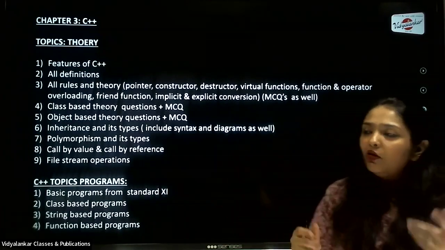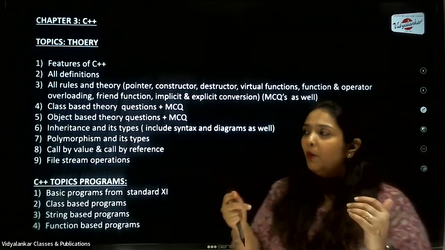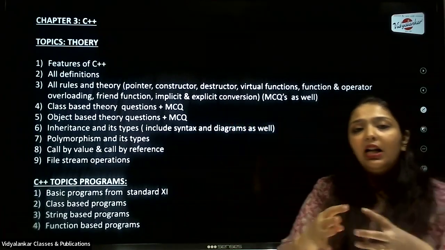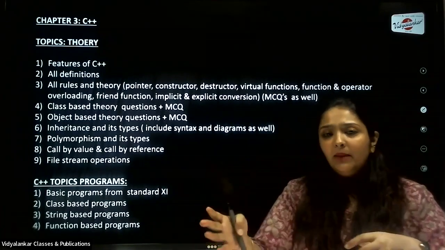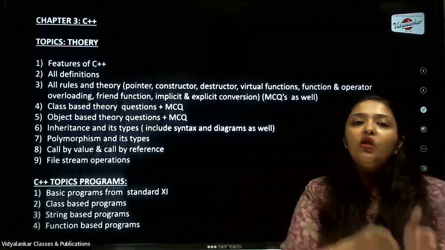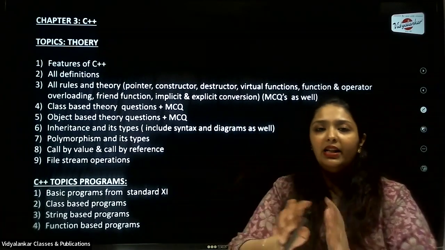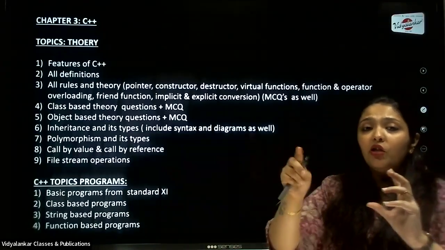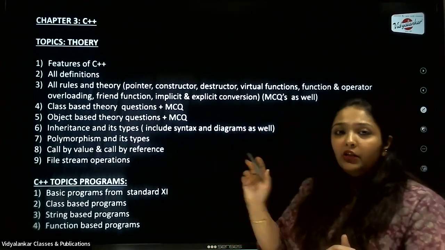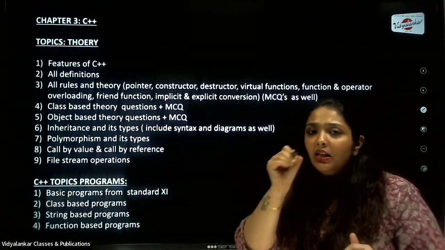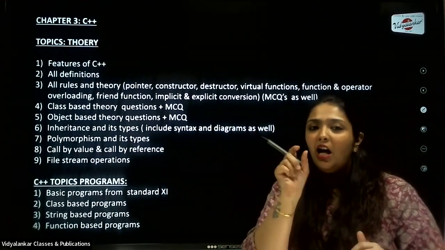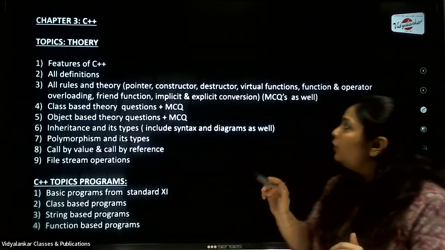Yes, of course, if you want marks, you'll have to give that much input into the paper. Okay, same is for destructor. So half mark for the definition, half mark can be given for the syntax, and half mark for the example. They might change it to 1 mark for the definition, half mark for the syntax, and half mark for the example, depending on the number of marks. That means if it is 4 marks, the 2 marks will be divided like that. Okay, so that's constructor, destructor. Don't forget to show the negation or the tilde sign when we talk about destructor. That is where we look for whether the child knows how a destructor is called. So don't forget to do that.